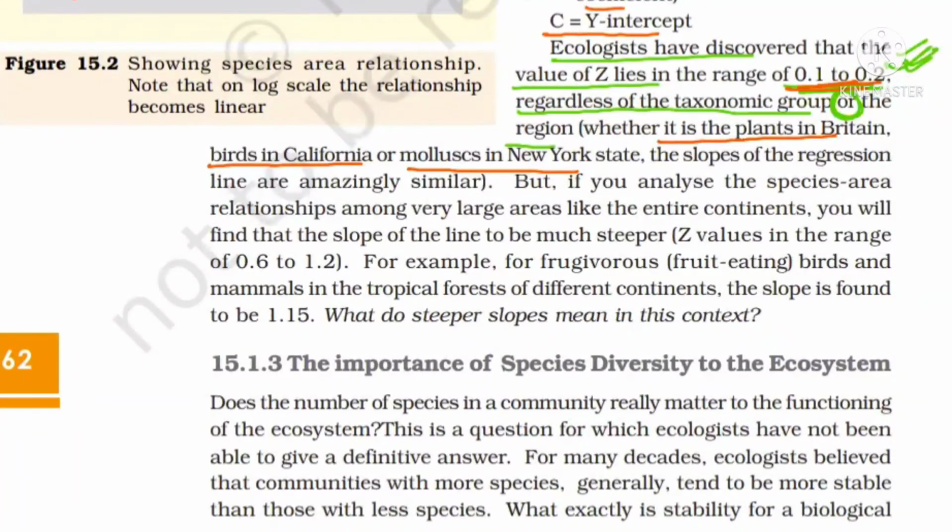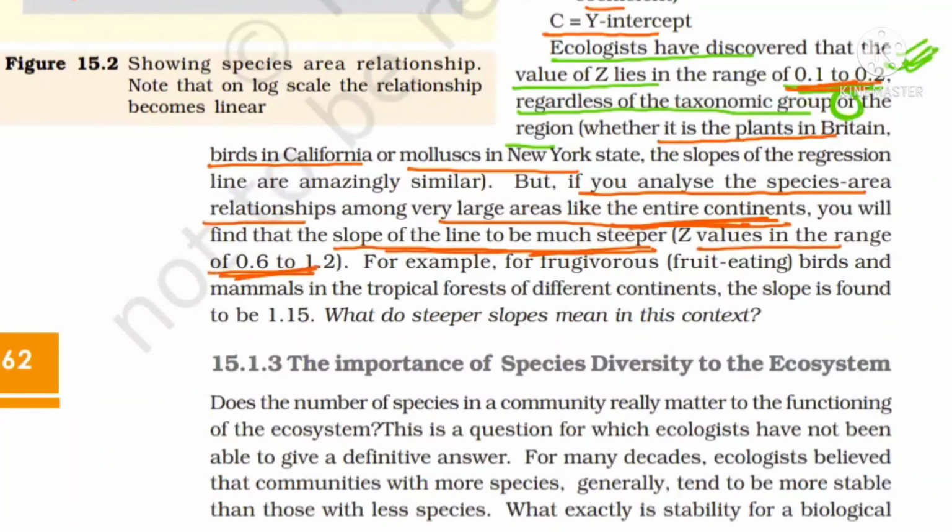But if you are trying to study it in a large area, meaning an entire continent, this is different now. If you analyze the species-area relationship in a large area like an entire continent, then you will find that the slope of the line becomes much steeper, meaning the value of Z can range from 0.6 to 1.2.